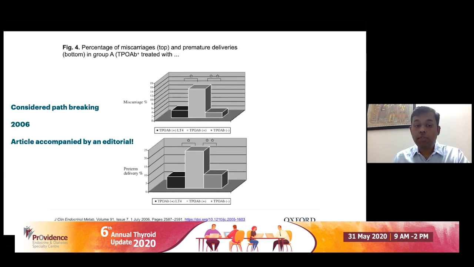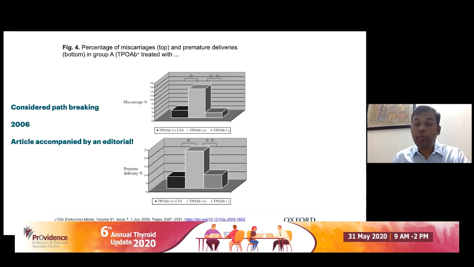In this particular study, which came out in 2006 by Negro et al., around 14 years ago when I was doing my DM, the percentage of miscarriages was looked at. This was not a randomized study. It was an observational study where we looked at TPO antibody positive individuals and TPO antibody negative individuals.